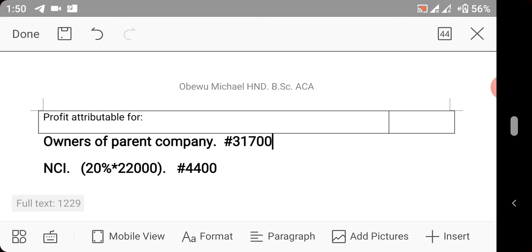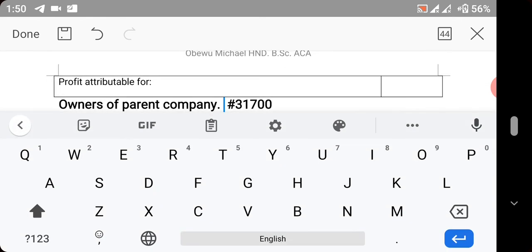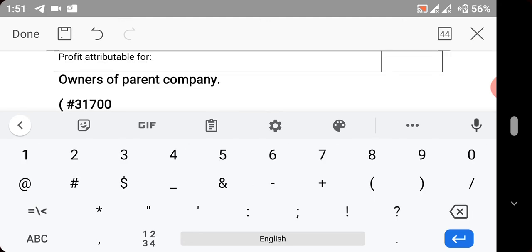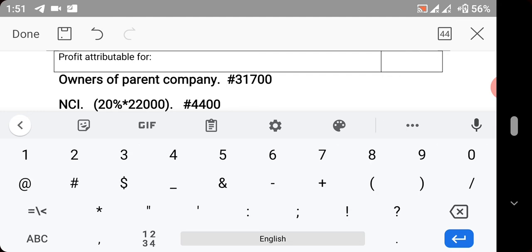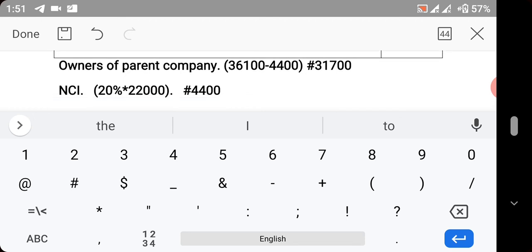So 4,400 will be minus from 36,100 naira. So we have 36,100 minus 4,400. That is how we got this.